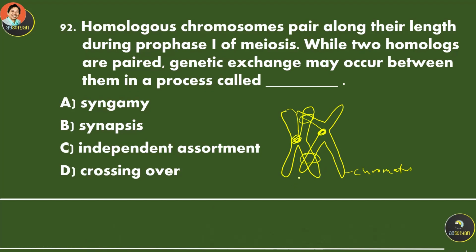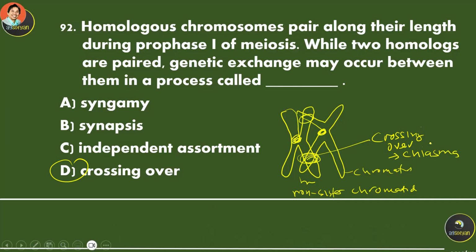There are four chromatids. These two chromatids are non-sister. These non-sister chromatids can exchange genes. This process is called crossing over, with a structure called the chiasma.